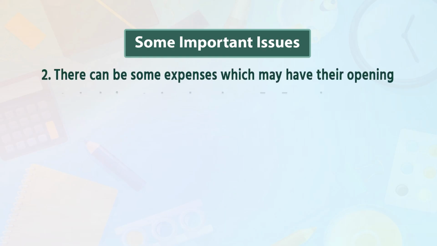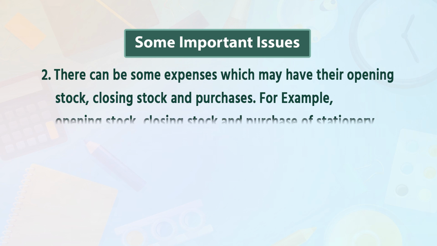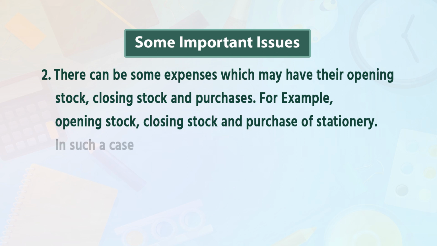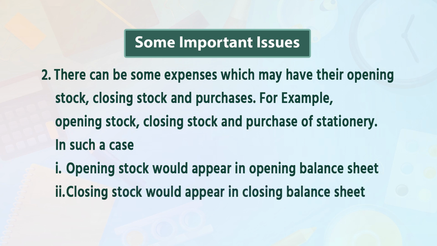Point 2 is, there can be some expenses which may have opening stock, closing stock and purchases, for example, opening stock, closing stock and purchase of stationery. In such cases, first, opening stock will appear in the opening balance sheet. Second, closing stock would appear in the closing balance sheet.